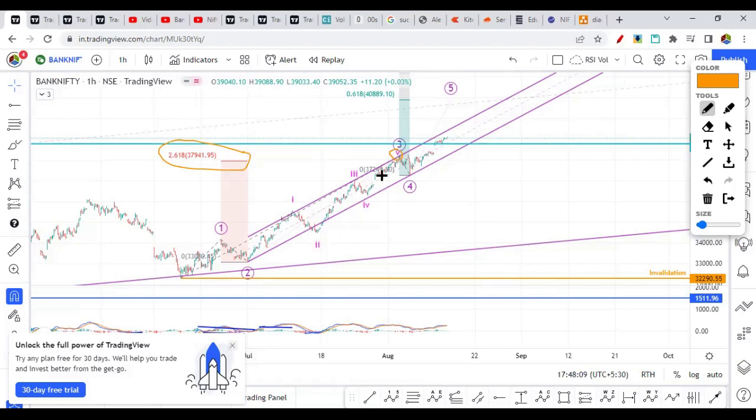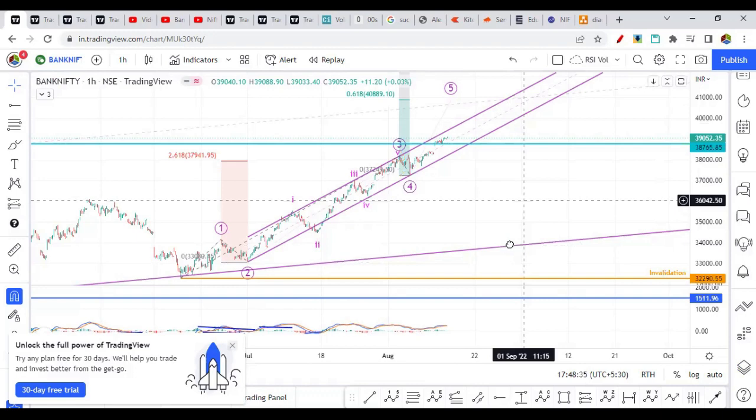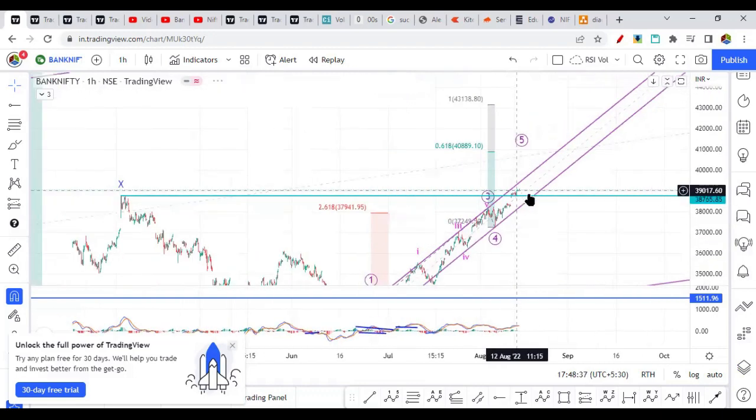Okay, internally wave 3 has 1, 2, 3, 4 and 5 waves, and then the fourth wave ended here. So now I want to get the targets for the fifth wave. What I will do is the same thing. I will plot Fibonacci extension on this point, then this point and this point. So the target that I'm getting at 0.618 is 40,000, somewhere around 40,900. That's the target I'm getting for the fifth wave.